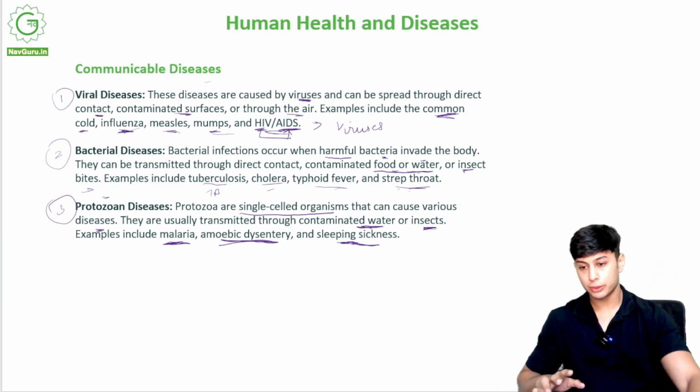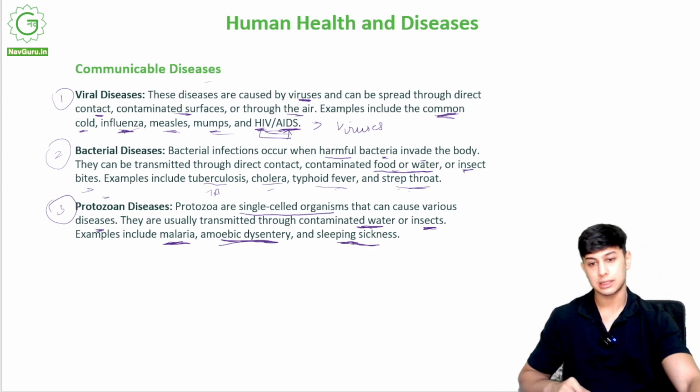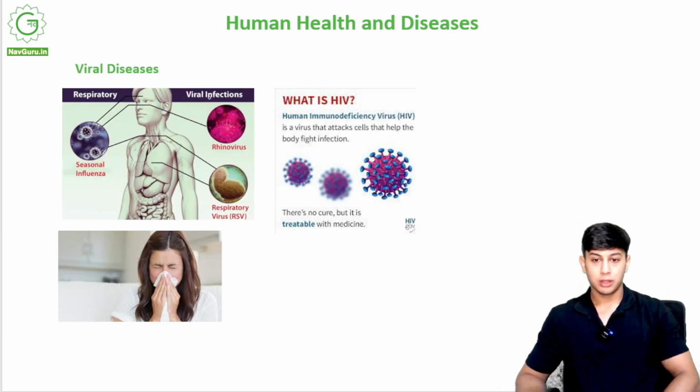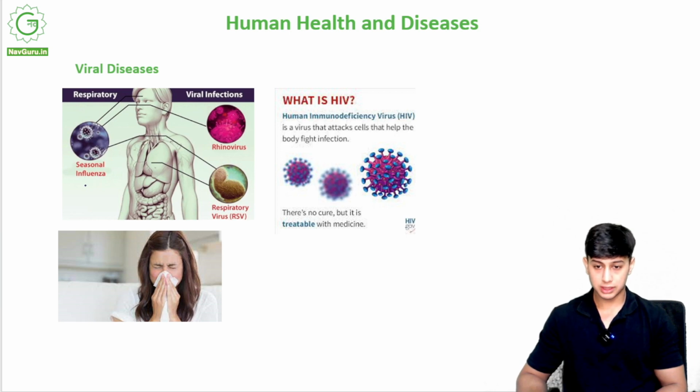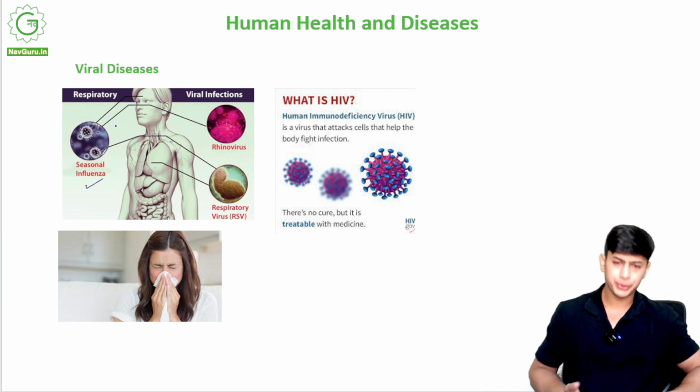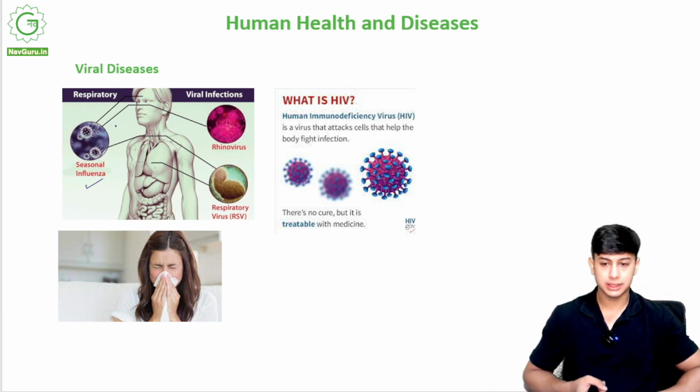So I will show you the pictures of all of these. So first of all, we get to the viral diseases. Viral diseases, see over here, respiratory viral infections. We have some examples. Seasonal influenza. During the rainy season, during the cold season, we get a seasonal cold and influenza. So it depends from season to season.